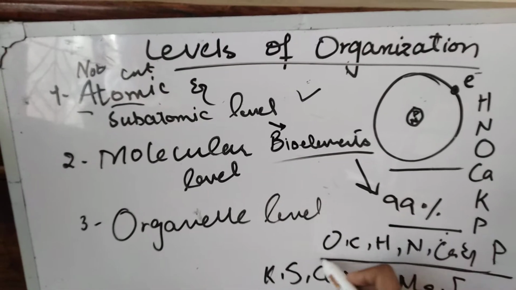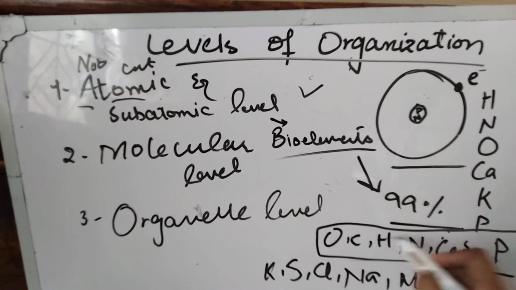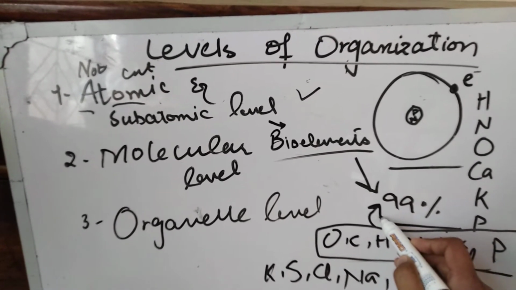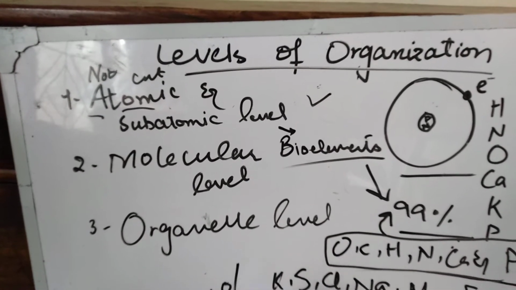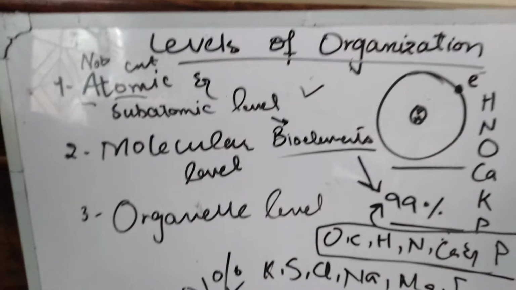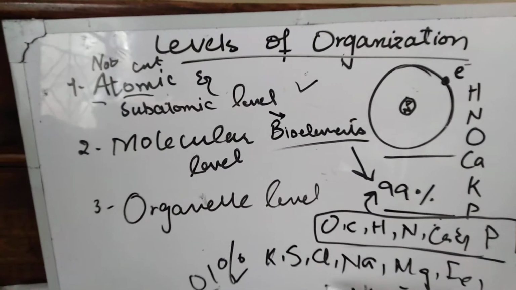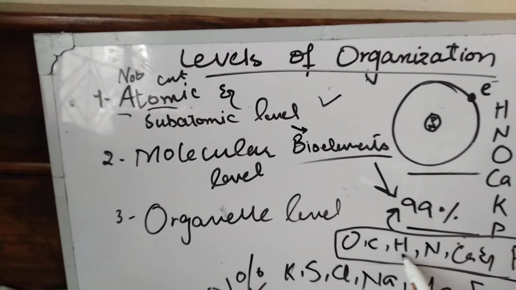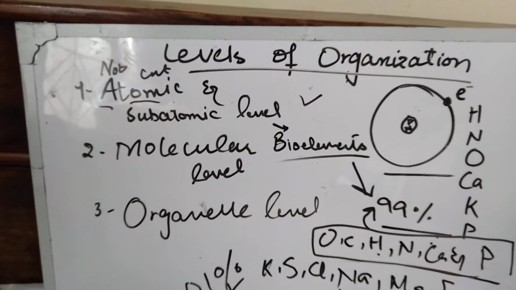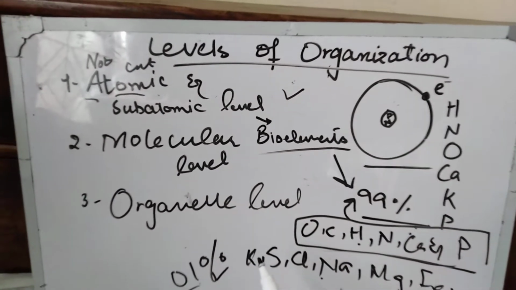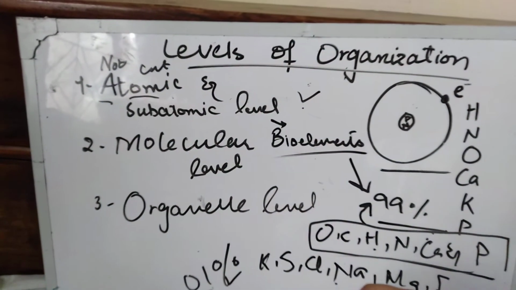These 6 bioelements make 99% of biomass, and these 10 make about 1% of total mass. These are in trace amount, and those will be in major amount. This was the whole atomic and subatomic level.